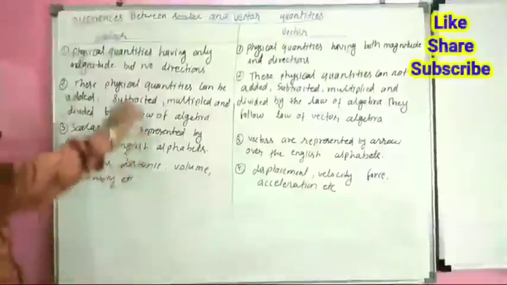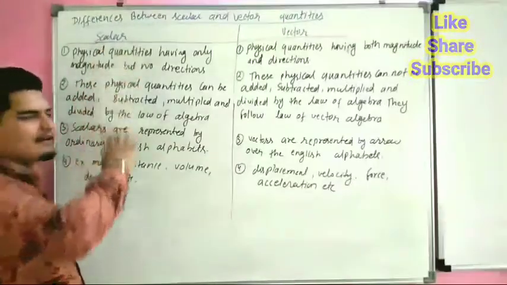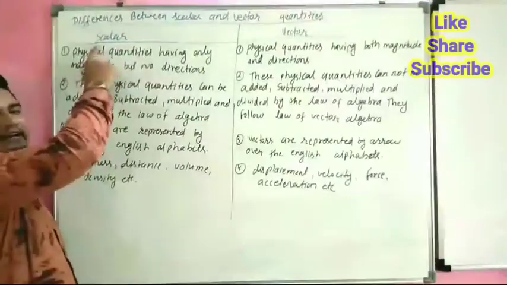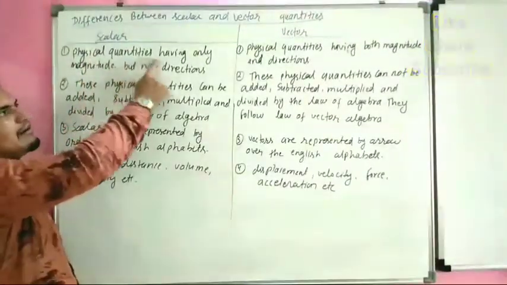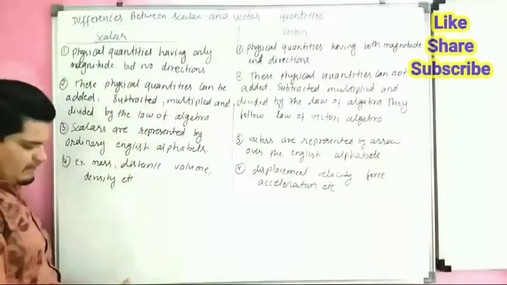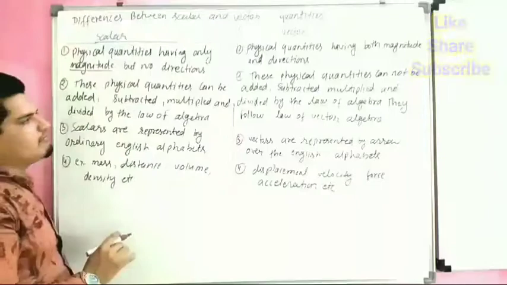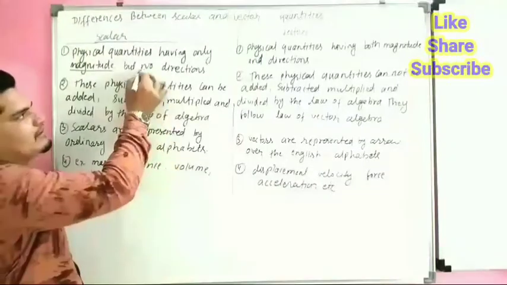We have to write scalar in one column and vector in another column. First, scalar quantities are those physical quantities having magnitude only, but no direction.